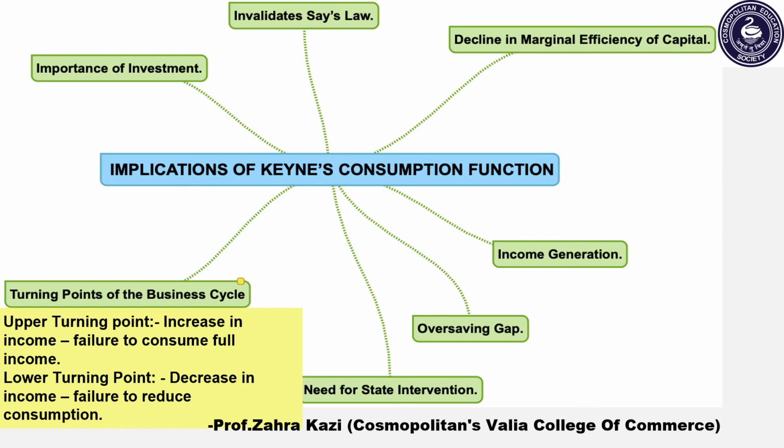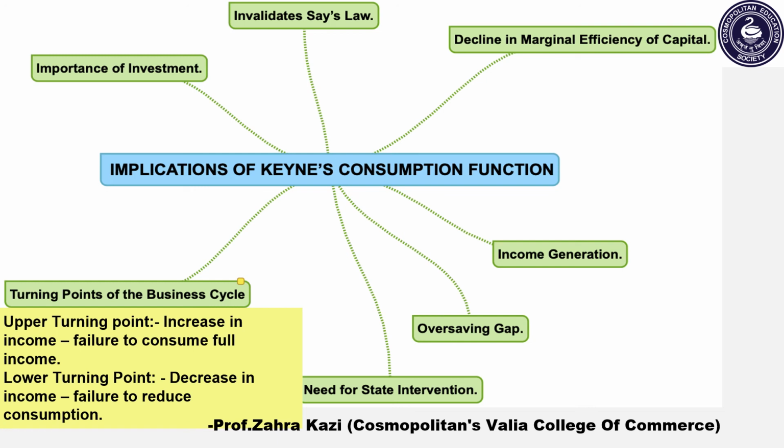The next implication in Keynes' consumption function is need for state intervention, that is requirement of government to intervene in the smooth functioning of the economy. As we have already studied, students, classical economists always said that there is no need for the government to intervene in the functioning of the economy.